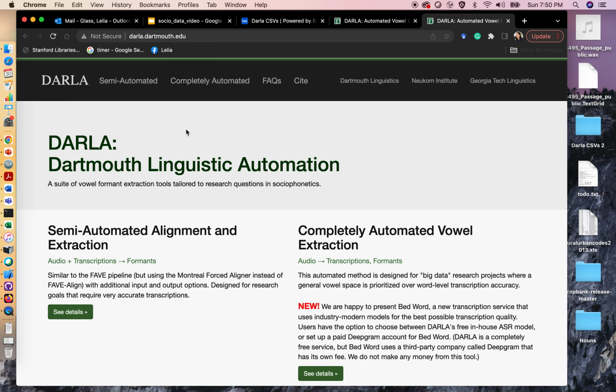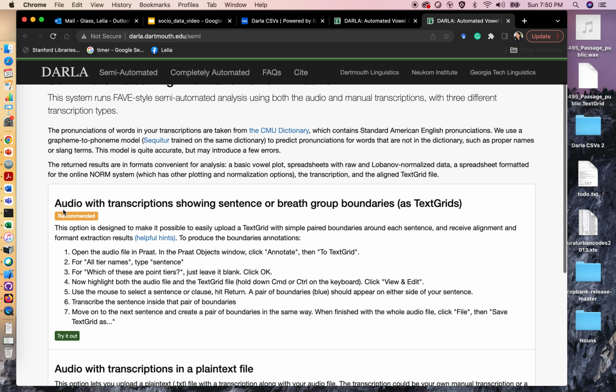So we'll go to the DARLA website, and this time we're going to click the semi-automated version. The semi-automated version means that we've had some human input, we had a human corrected text grid that we're uploading, but also some automatic input, and then it's the computer that does the alignment and extraction of the vowel measurements. So we'll go here and we'll click on the version that says audio with transcriptions showing sentence or breath group boundaries as text grids, because that's what we have.